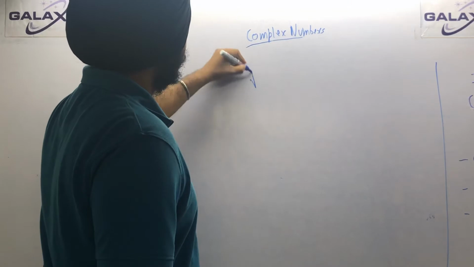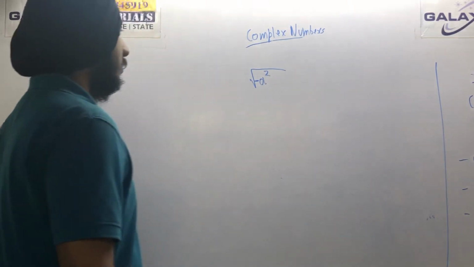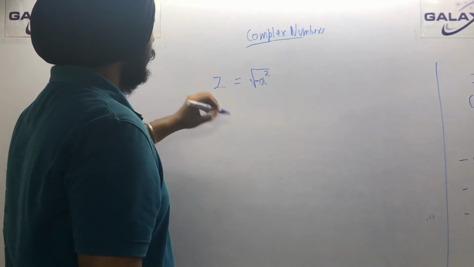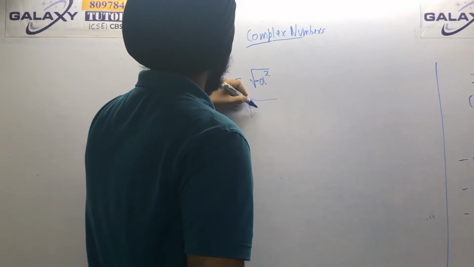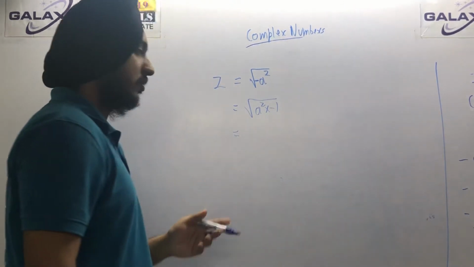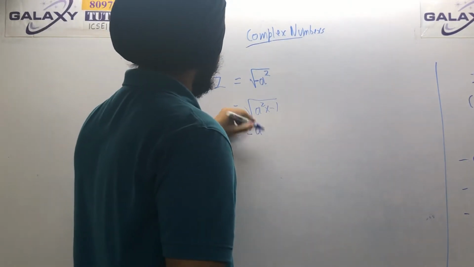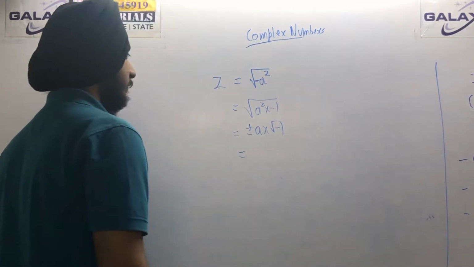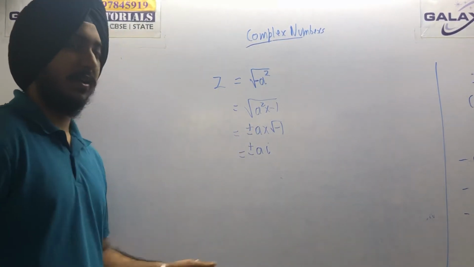In case a number is in this form, minus a square, how will you write that form? I am giving a general case. So this will be a square into minus 1. If you take the square root of this number, it will be basically plus minus a into square root of minus 1. So this will be plus minus a iota. This is just a general result. You can apply it anywhere.